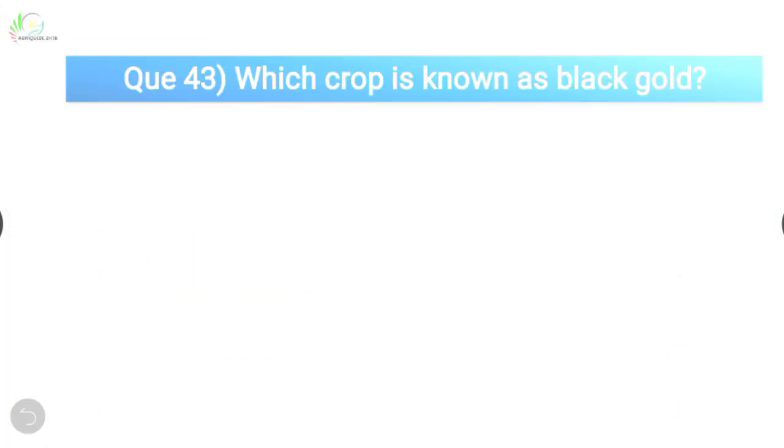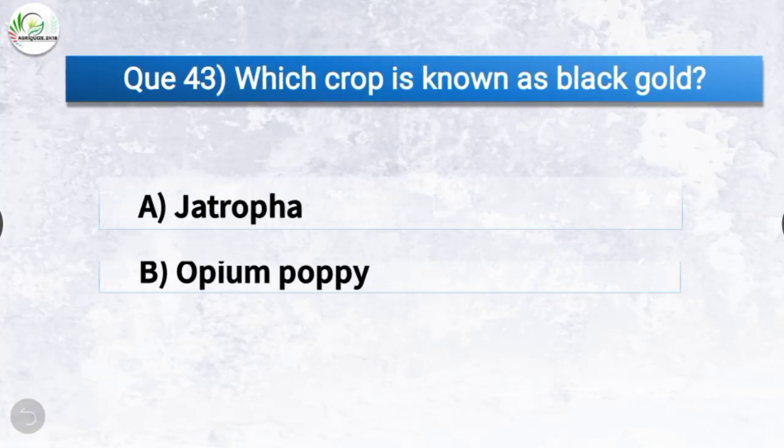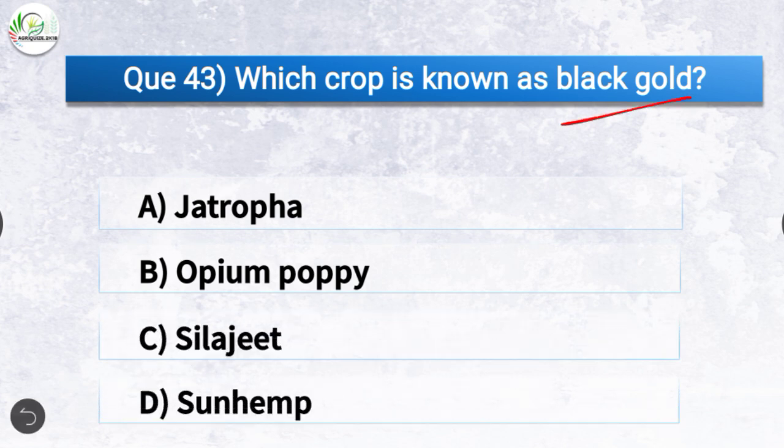Question number 43. Which crop is known as black gold? The options are jatropha, opium poppy, shilajit, or sun hemp. The correct answer is option B, opium poppy. So opium poppy is known as black gold.